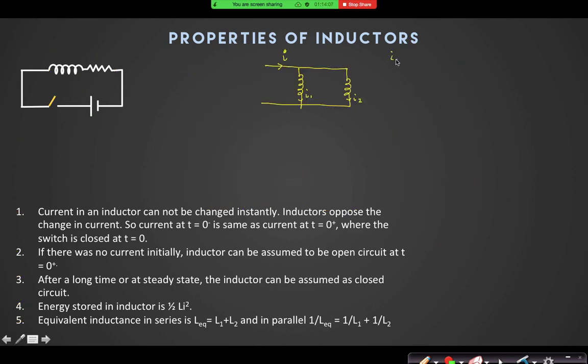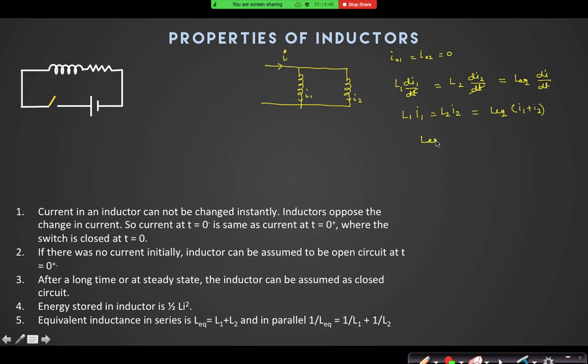For the parallel case, if initial current is 0, then we can say that L1 di1 dt is equal to L2 di2 dt. Dt gets cancelled out, so L1 I1 is equal to L2 I2. And we can also say that that is equal to L equivalent into di by dt, so that is equal to L equivalent into (I1 plus I2).